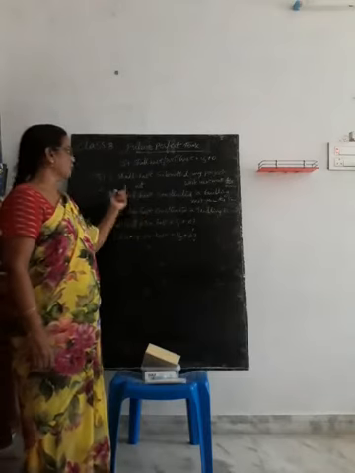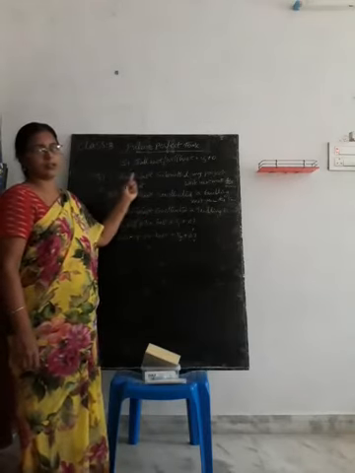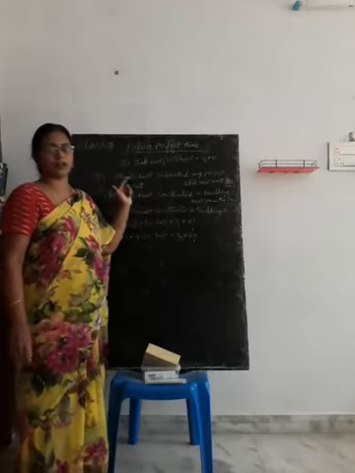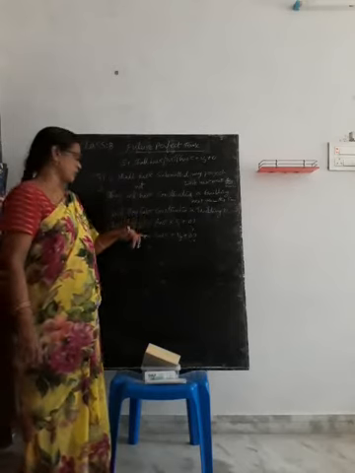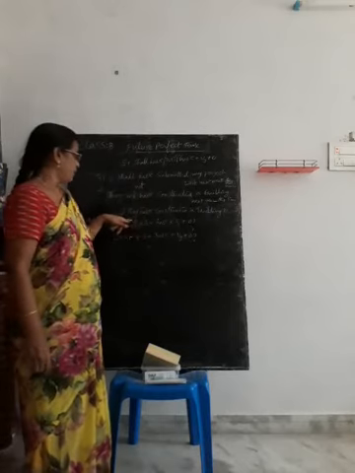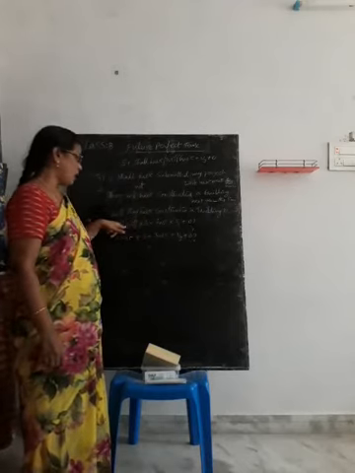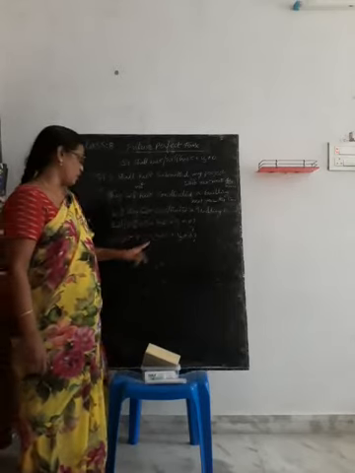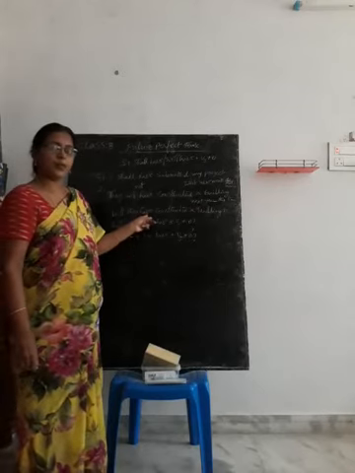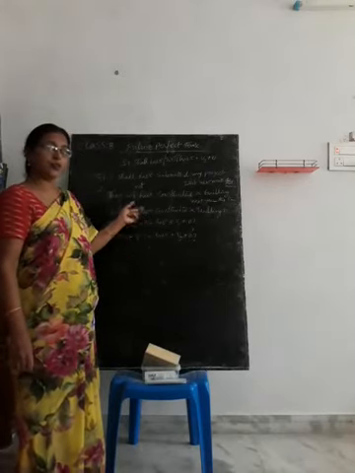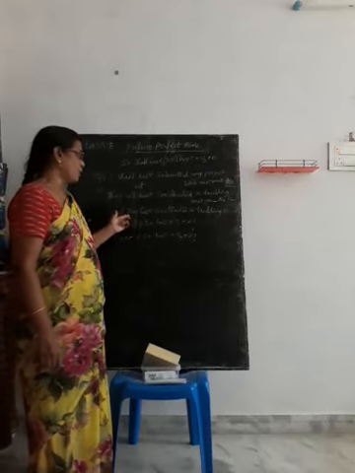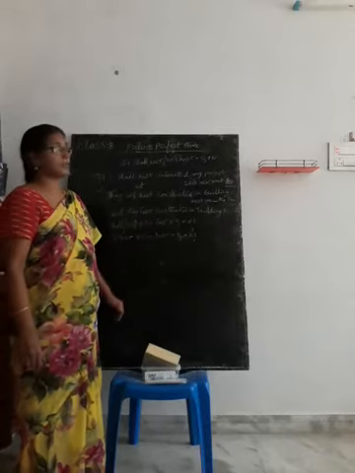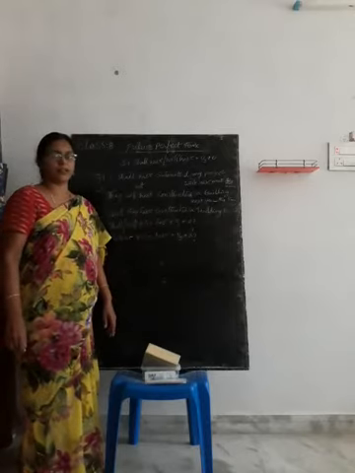To make it negative, we have to use not. I shall not have completed my project work. I shall not have submitted my project work. To make it interrogative, we use this structure: shall or will plus subject plus have plus V3 plus object and question mark. Will they have constructed a building next year this time? To make it interrogative negative, won't they have constructed a building next year this time? So that is the usage of future perfect tense, students.